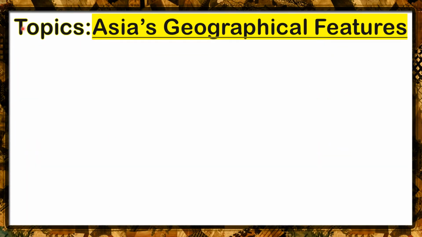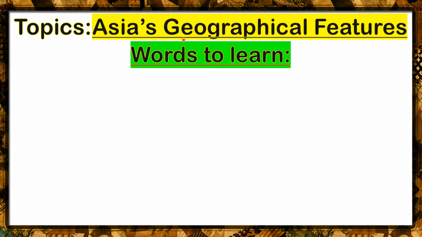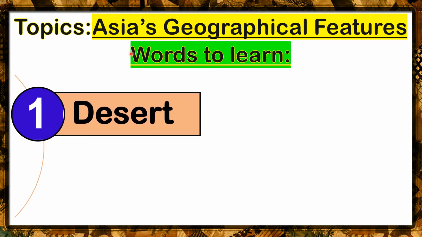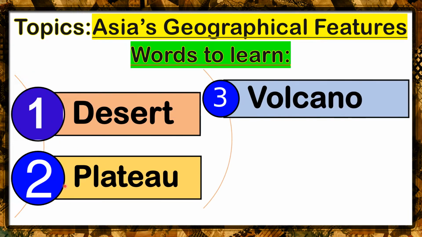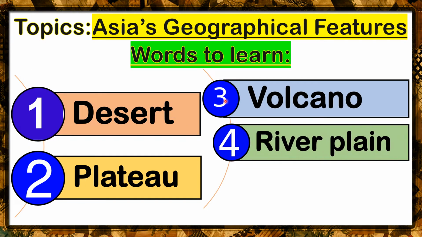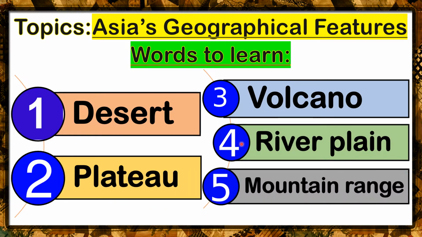Class, our topic for today is Asia's geographical features, and these are the words to learn that we will be encountering. Please repeat after me so you can still practice your reading skills and your speaking skills even if you're just at home. Are you ready now? Let's start reading. Number 1, desert. Number 2, plateau. Number 3, volcano. Number 4, river plain. And number 5, mountain range.